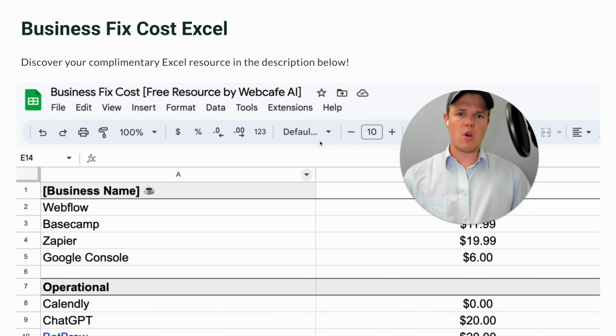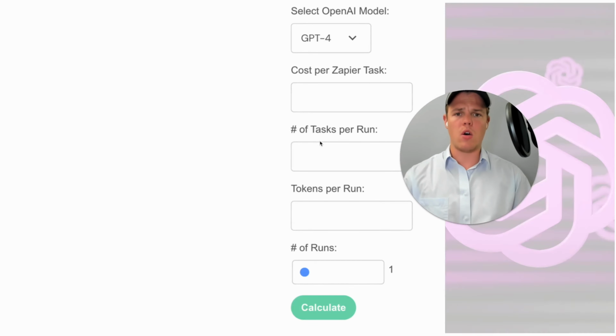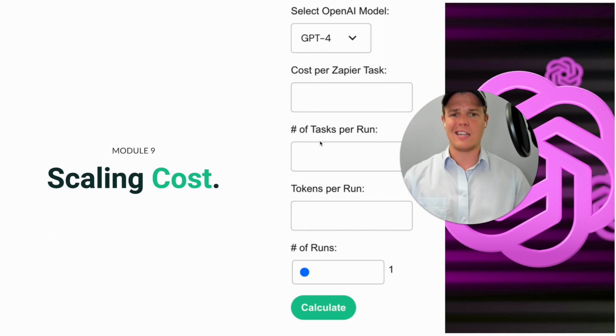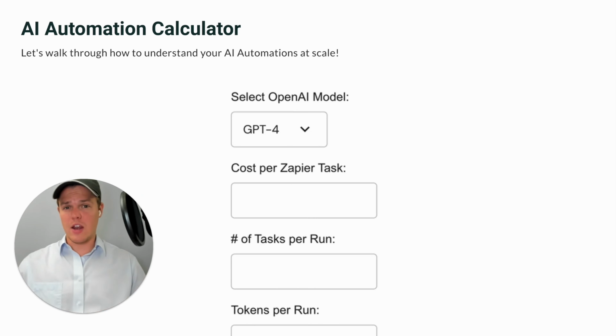Okay, so now that we know how to calculate our bottom line per month when it comes to running an AI automation agency, let's find out how the cost would be associated at scale. That is why in Module 9, we're going to be looking at scaling costs and essentially understanding if we build out an AI automation, how much would it cost if it were to run 100 times, 50 times, or 25 times? In order to do so, we're going to use our AI automation calculator found on our marketplace.